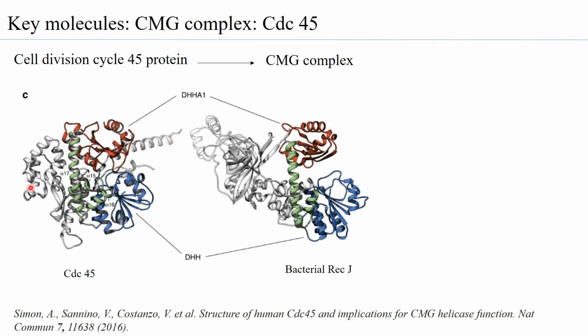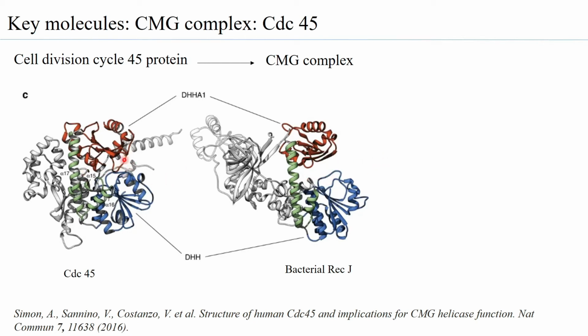Therefore, the conformation of CDC45 becomes slightly different from bacterial RecJ, and one finds that the exonuclease activity in CDC45 is absent, while that in bacterial RecJ is present, because the gap in bacterial RecJ allows it to bind to single-stranded DNA and carry out its exonuclease activity.